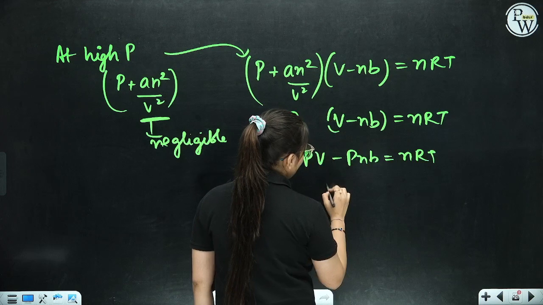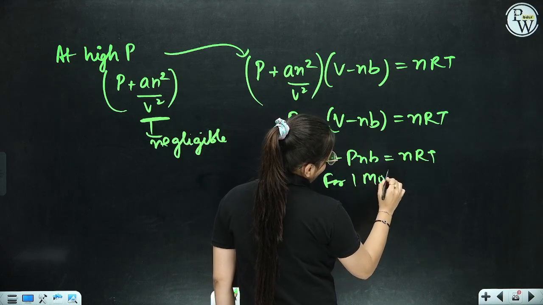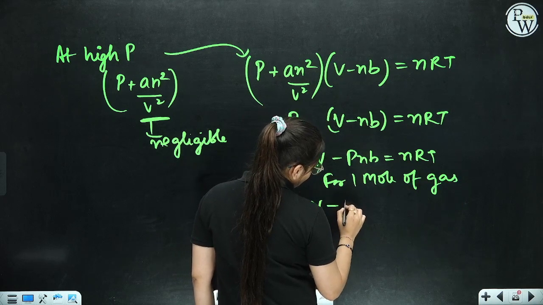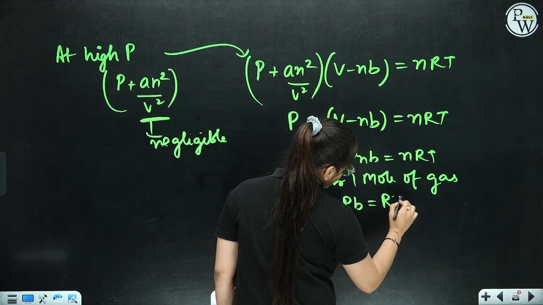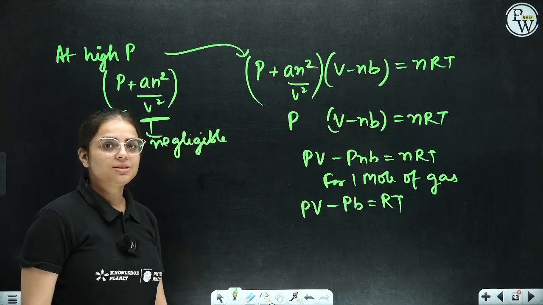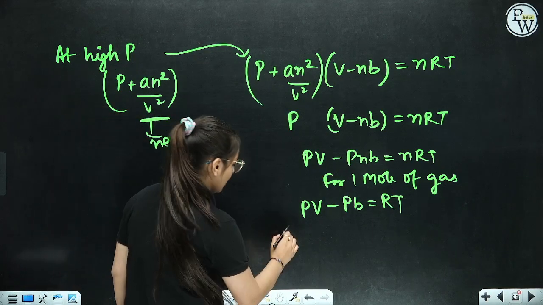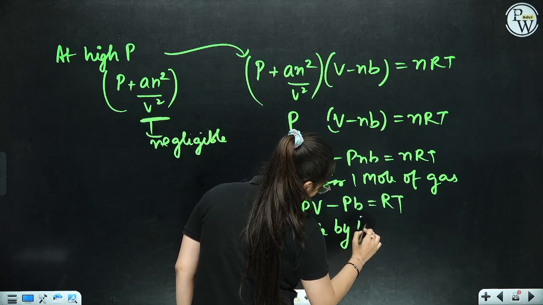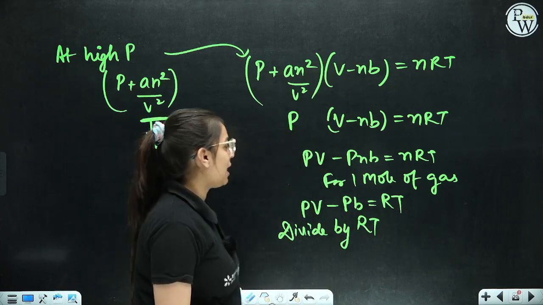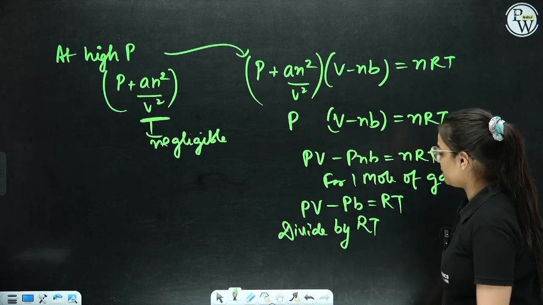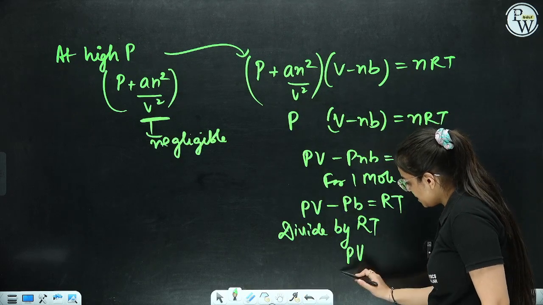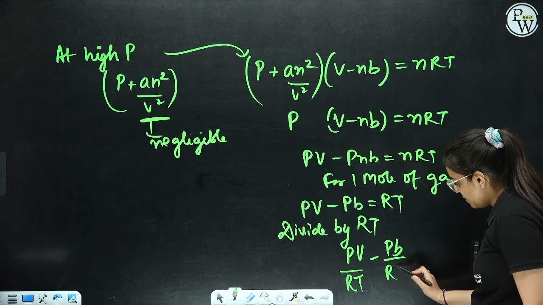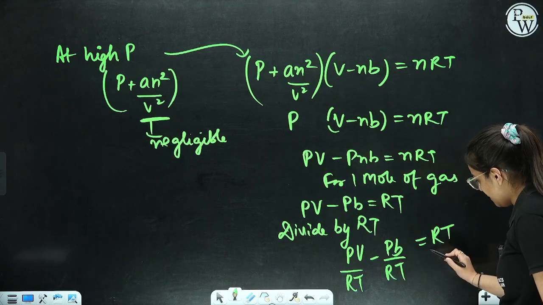Let's consider 1 mole of a gas. For 1 mole, n becomes 1. What we will get? PV − Pb = RT. Now students, what you have to do is divide each and every term by RT. What are you going to get over here? PV/RT − Pb/RT = RT/RT.